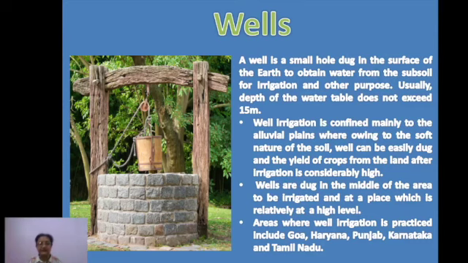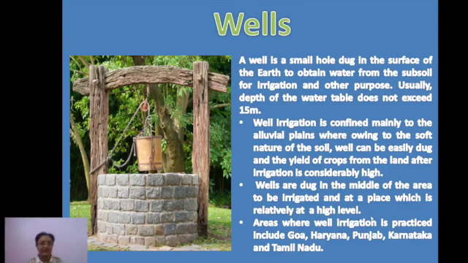That's why the alluvial plains are the best area for wells, and the yield of crops from the land after irrigation is considerably high. Wells are generally dug in the middle of the area to be irrigated, so that the water which is taken out can easily be taken to different parts of the field. And generally the part where the well is dug is a little higher than the surrounding agricultural fields.